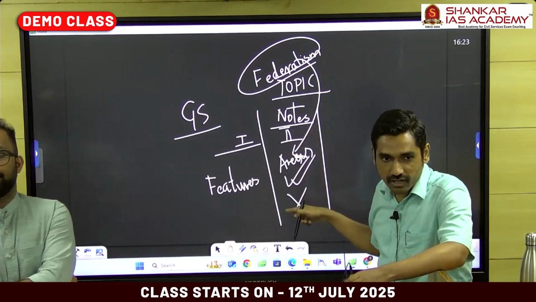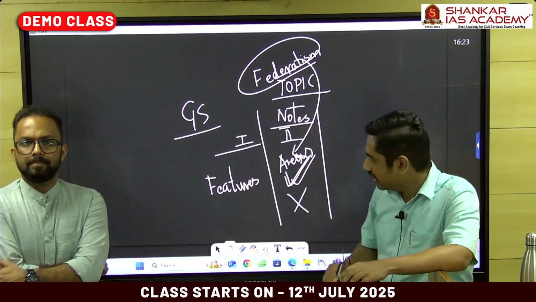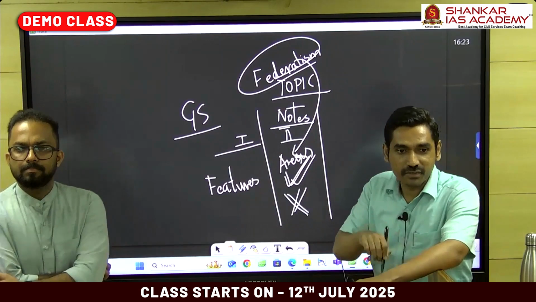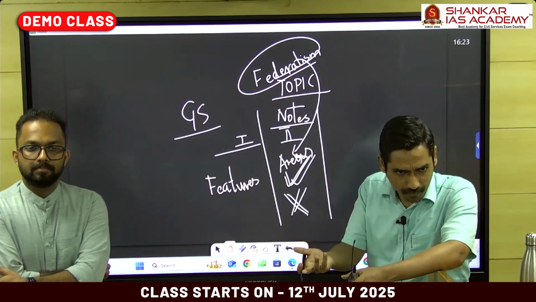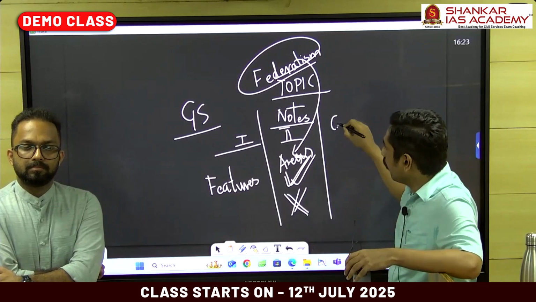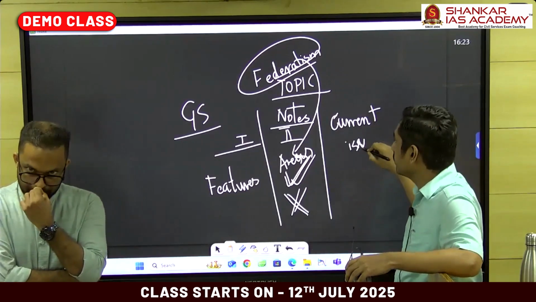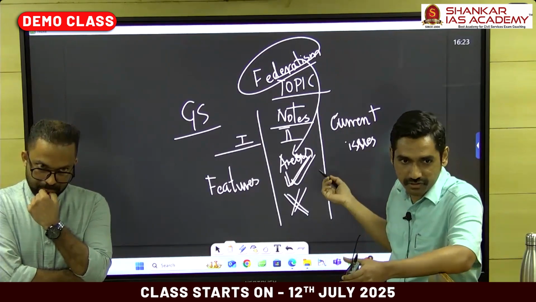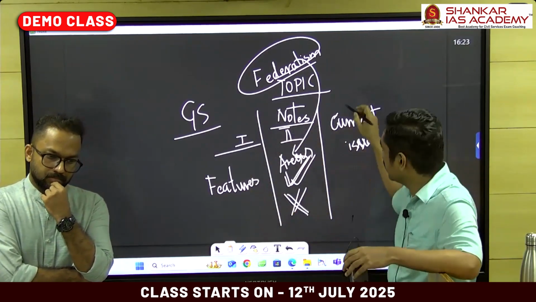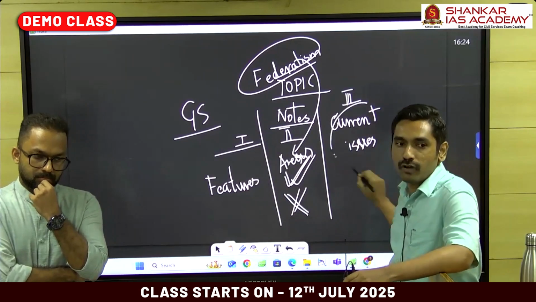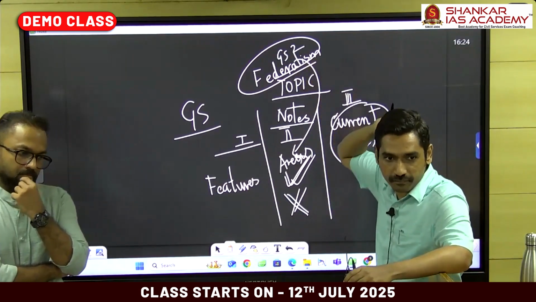So when you prepare your class notes, you'll be taught, yes, these are the areas where federalism is working. These are the areas where, we won't write federalism is not working, we'll write these are areas where federalism needs to be improved. Getting the idea? And then what are the current issues in Indian federalism? That can be question number 3. So if you take a geography optional theory: features of the theory, where the theory is working in the current world, how far it is applicable. I can replace the word federalism with a GS2 topic.